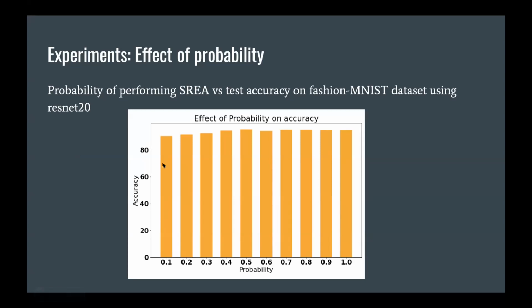Using the Fashion MNIST ResNet, you can see the accuracy is around 90, and here you can see the maximum accuracy that we got. A 0.5 probability gives the maximum accuracy, and we use that for all the experiments, because it is just a hyperparameter, so we pick the best one.